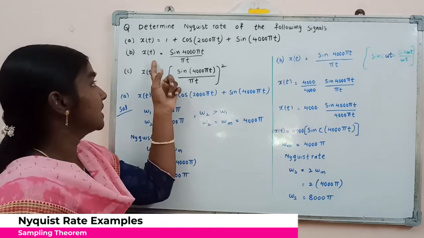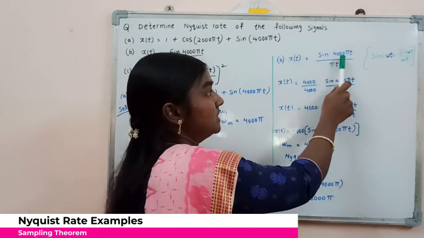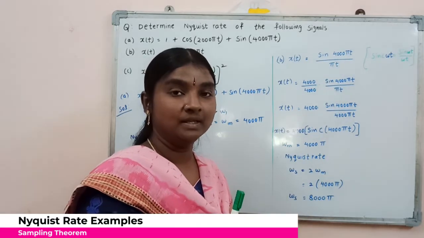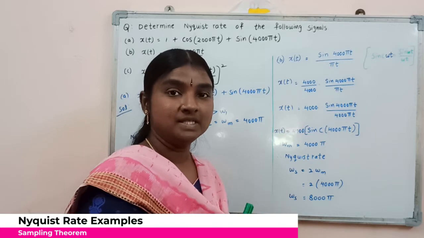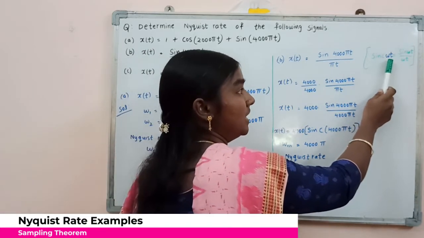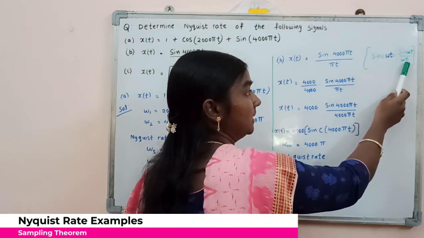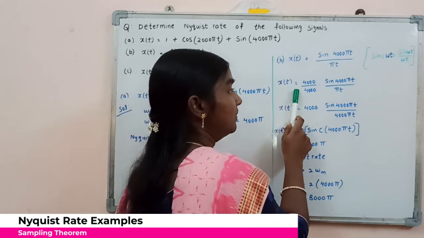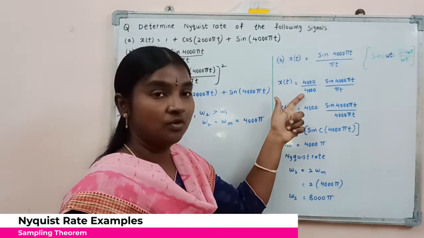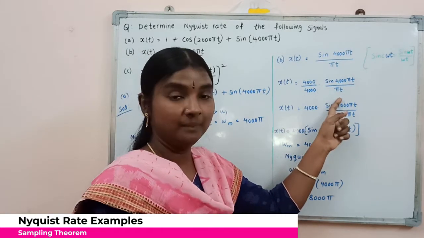Now moving to the next problem, x of t equal to sine of 4000 pi t divided by pi t. This signal is in the format of the sinc function. So sinc of omega t will be equal to sine of omega t divided by omega t. Now we can write x of t as 4000 divided by 4000 multiplied by sine of 4000 pi t divided by pi t.